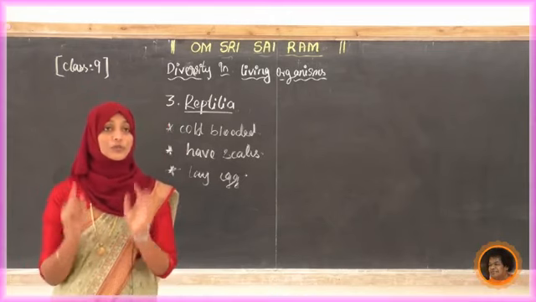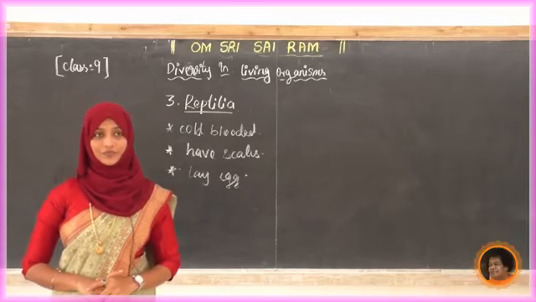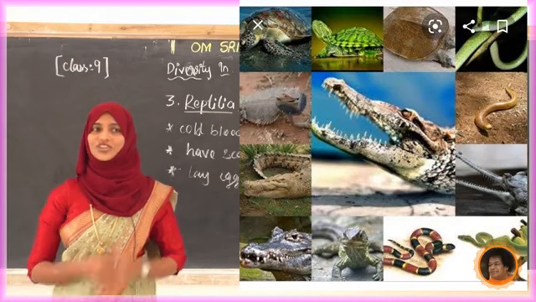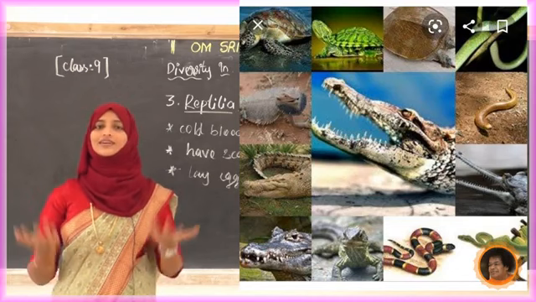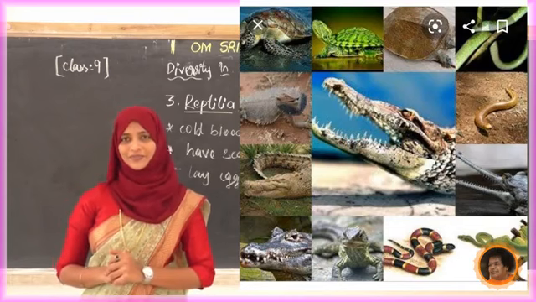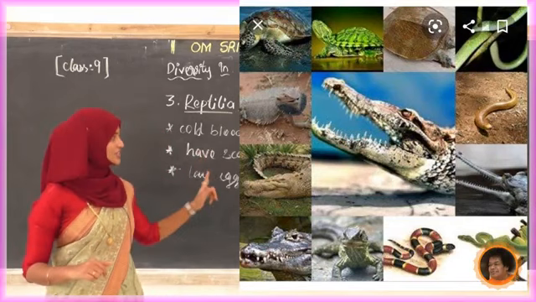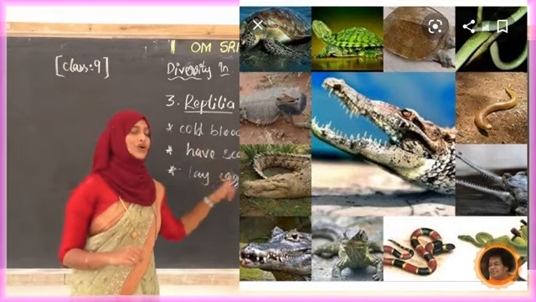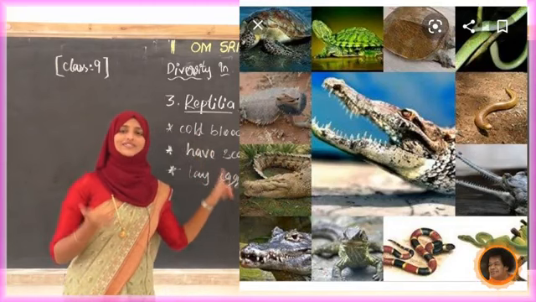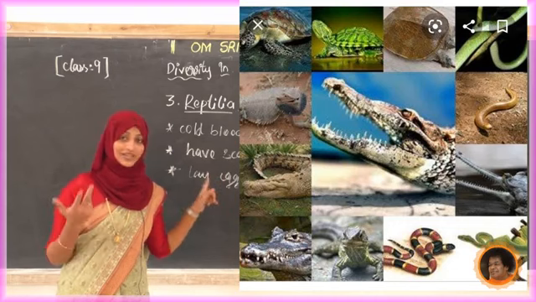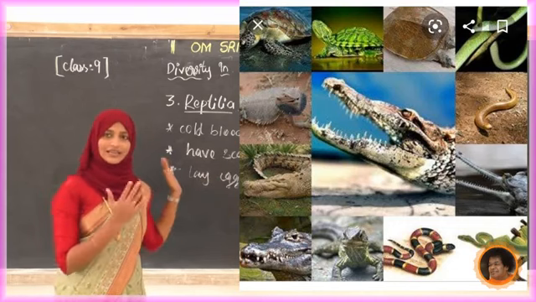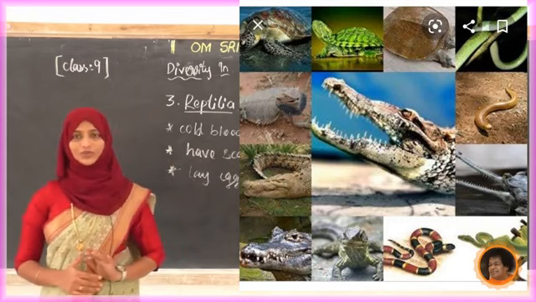That is the speciality of reptiles. Examples we have already discussed: snake, turtle, lizard, flying lizard, crocodile. Many examples we can see. Just observe the pictures. These are the examples for reptiles. If you get more examples, just collect them.